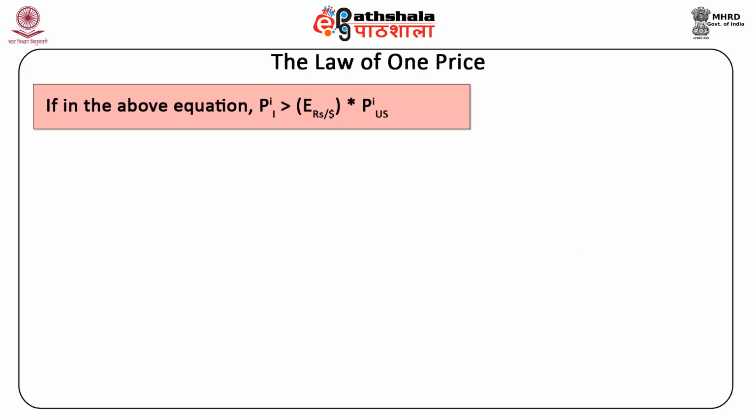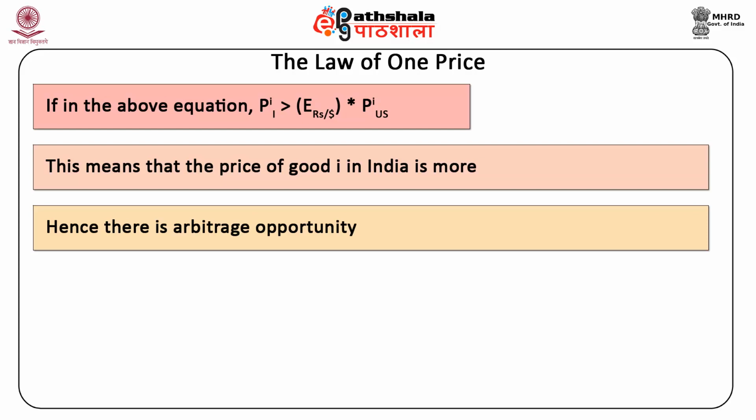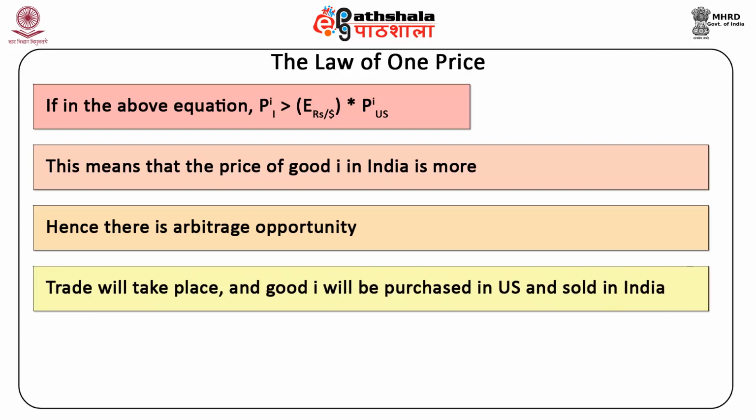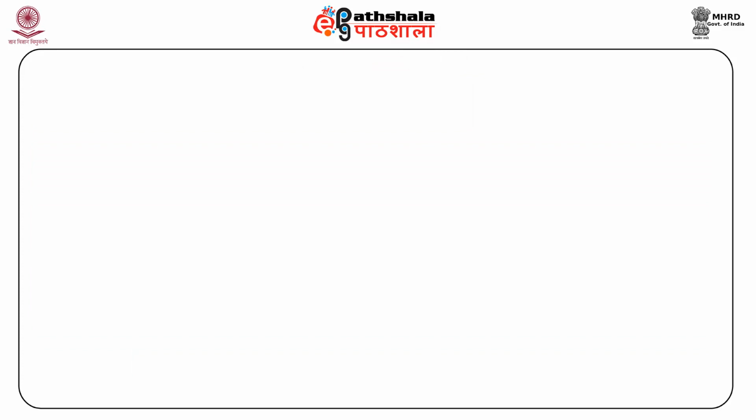If in the above equation P_I^i is greater than E rupees per dollar times P_US^i, this means that the price of good i in India is more. Hence, there is an arbitrage opportunity. Trade will take place and good i will be purchased in US and sold in India. This will increase the supply of good i in India and demand in US, thus equalizing the price in the two countries. Now we move on to discuss the purchasing power parity.